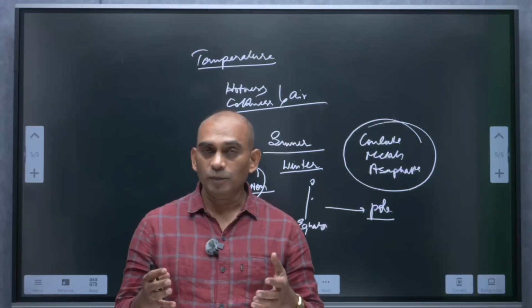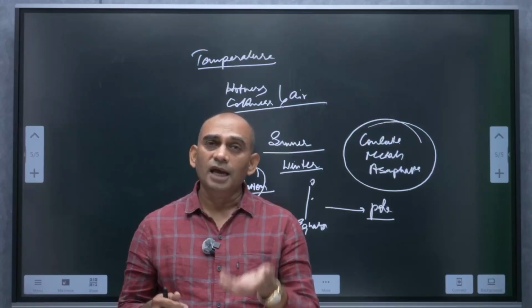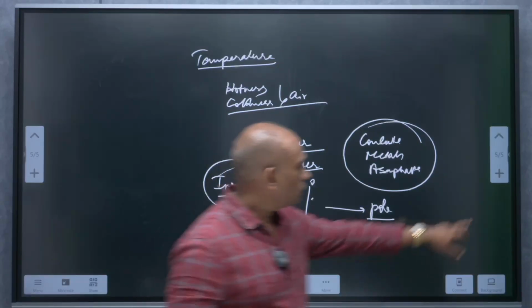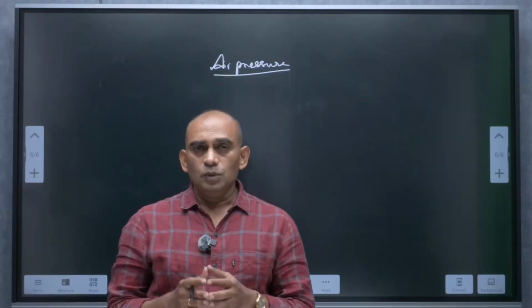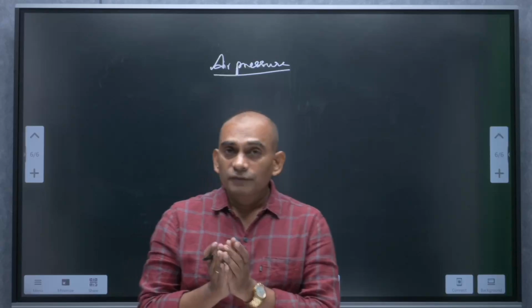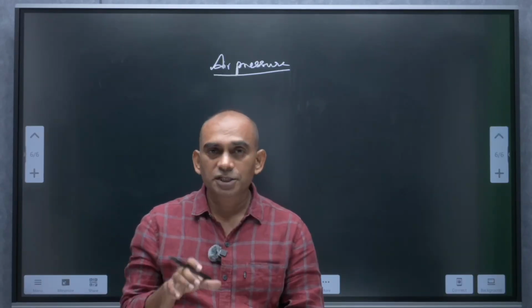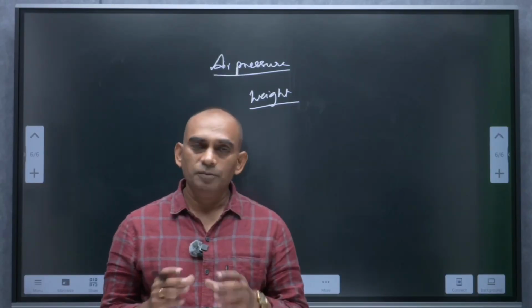We are talking about the atmosphere. Atmosphere is nothing but air. Air has some kind of weight. So now take up air pressure. What is air pressure? Atmosphere, that means air, has some weight. That weight of the air exerts pressure on the surface of the earth. This is what we call air pressure.